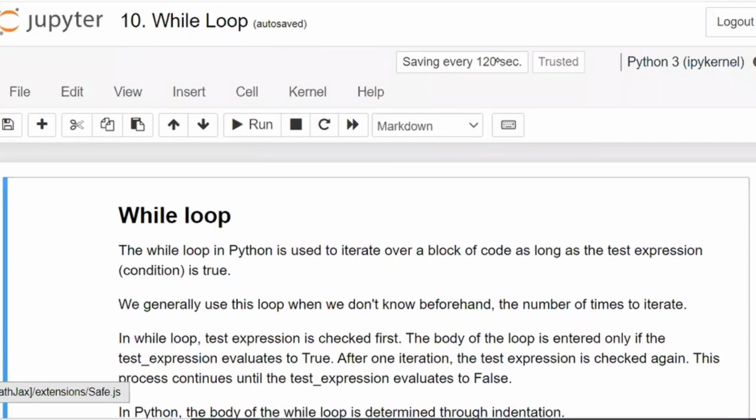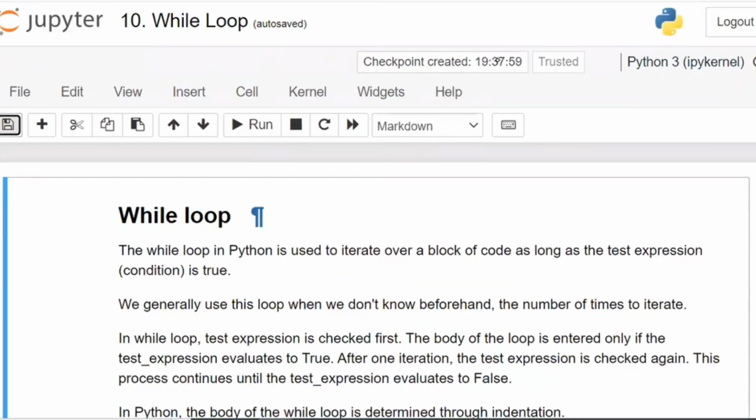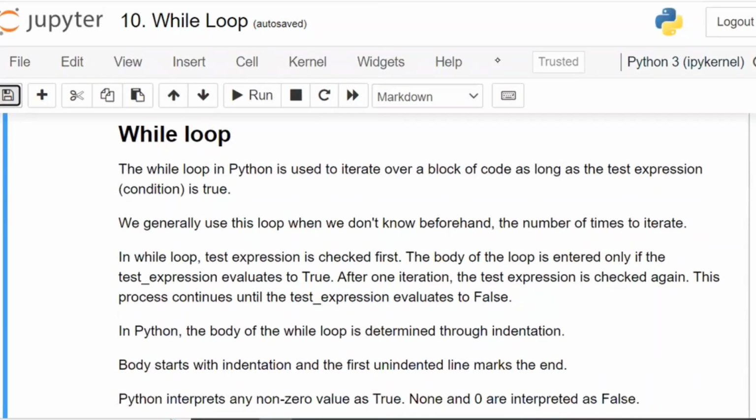So in today's class, we are going to discuss the next concept of Python, which is called while loop. Once again, we are going to see the loop concept, but earlier we worked on the concept called for loop, and this time we are going to work on the while loop. Now, what is the difference between the for loop and while loop?